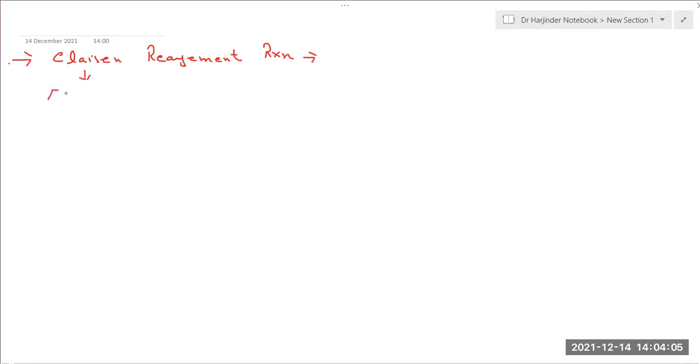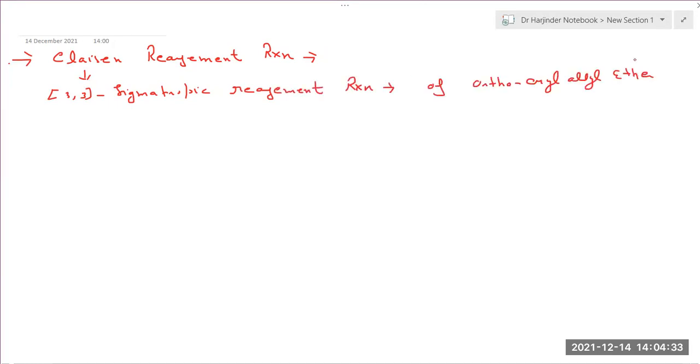It's again a 3,3 sigma-tropic rearrangement reaction of aryl ether. So what happens during this reaction? We have discussed earlier also. When you heat aryl ether, what happens?